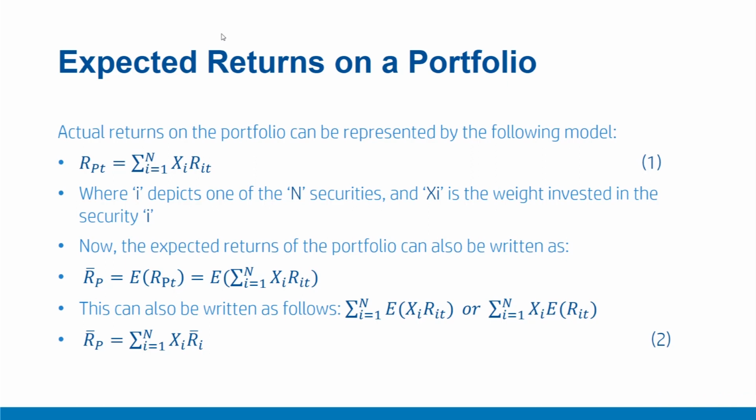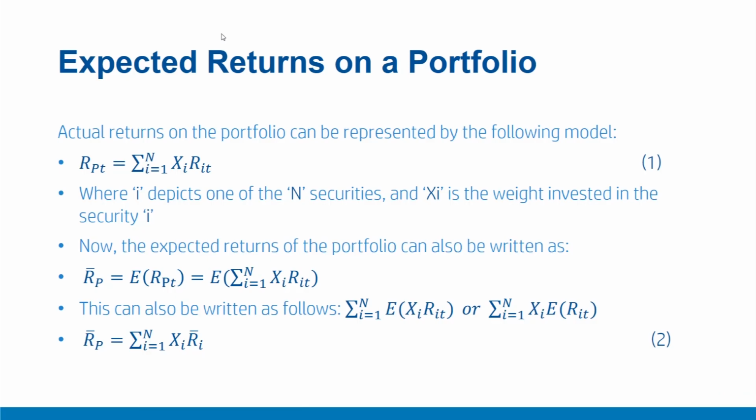Now, consider the actual return on a portfolio for period t, as shown here: Rpt equal to summation xi Rit over i equal to 1 to n, where i depicts one of the n securities and xi is the weight invested in the security i. Now the expected return of the portfolio can be easily written as Rp bar equal to the expectation of Rpt, or the expectation of summation over i equal to 1 to n of xi Rit.